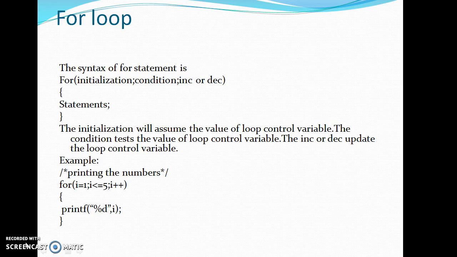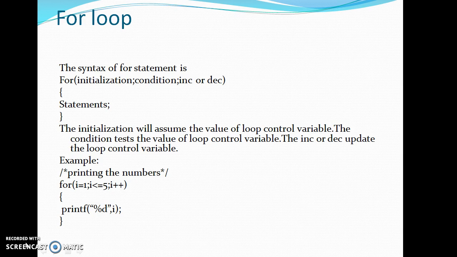See, initialization. What is the meaning of initialization? Initialization means the starting value of the loop control variable. The condition tests the value of the loop control variable, whereas the increment or decrement operator will update the loop control variable. So what is the advantage of for loop when compared to while loop and do while loop? In a single statement itself we write initialization, condition, increment or decrement.